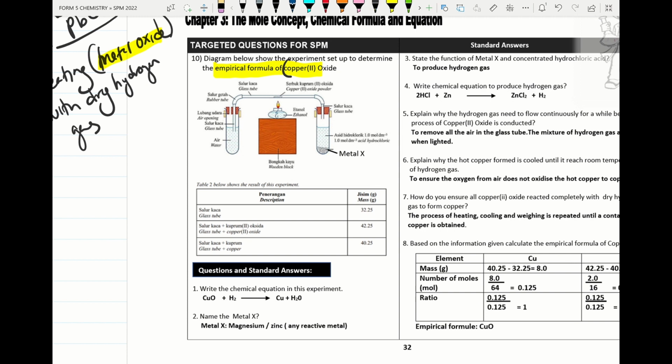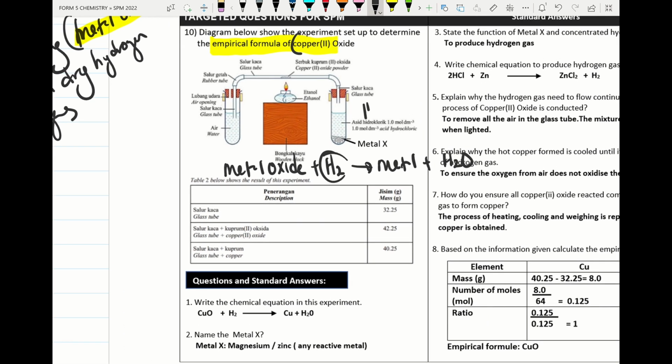Basically, in this experiment we take a metal oxide reacted with dry hydrogen gas to produce metal plus water. Here we need to produce the hydrogen gas, so we need hydrochloric acid, or any acid, reacted with a reactive metal like magnesium or zinc. We need to suggest a metal X, so this metal X is magnesium or zinc. When magnesium or zinc reacts with hydrochloric acid, they produce hydrogen gas. This hydrogen gas we use in this experiment to react with copper(II) oxide.